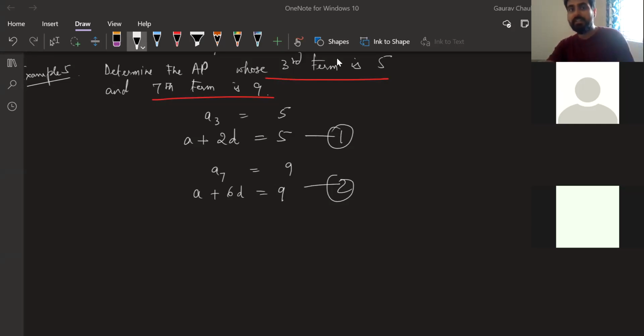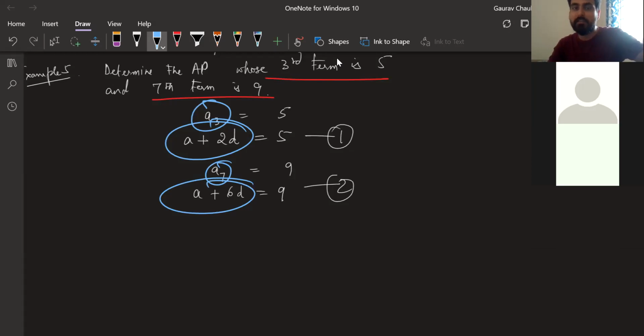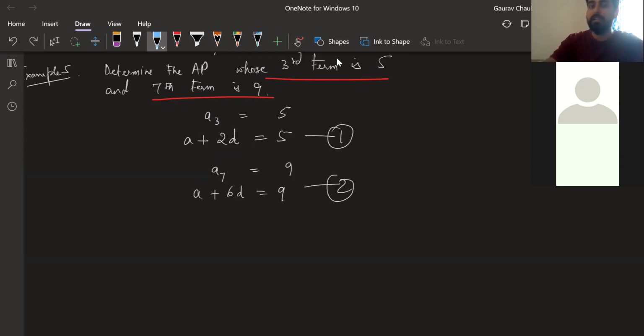So here we have A3 equal to 5, A7 equal to 9. From A3, you know formula is A plus 2D. A7, you know formula is A plus 6D. Put that formula, you get two equations in A and D. There are two variables, two equations. Solve those two equations. That's all. I'm also going to solve them. You do it yourself. Find the AP. Dilruba, clear hai?